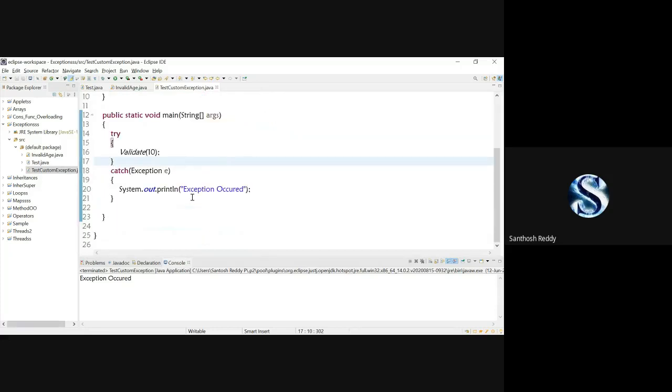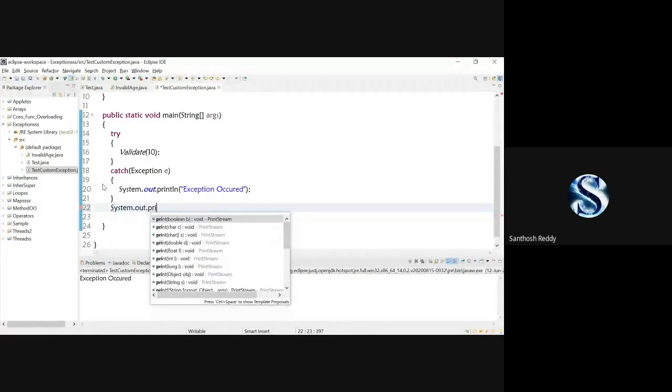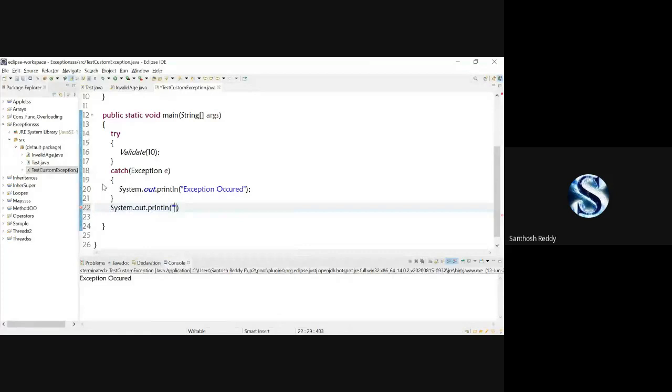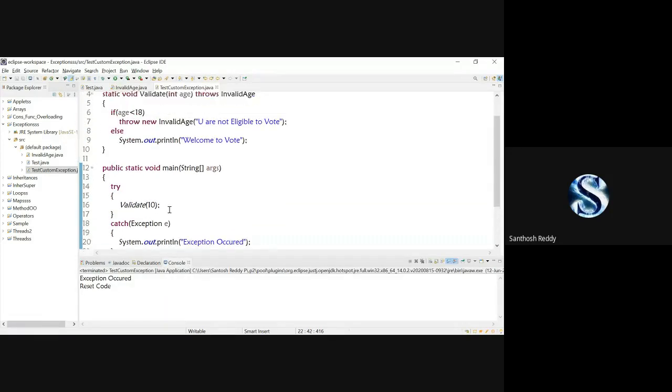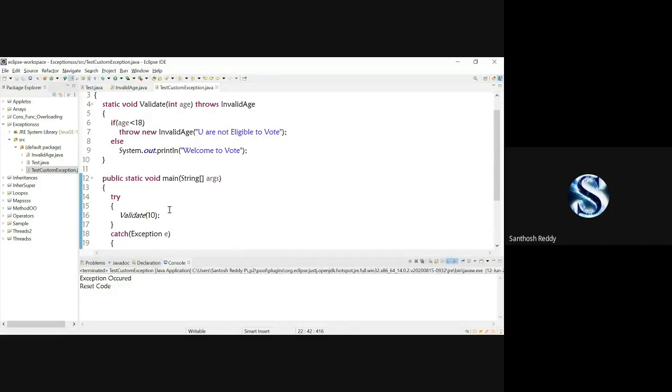We have to get an exception. Save the code, run the code. No, we have to get the "You're not eligible to vote" message.